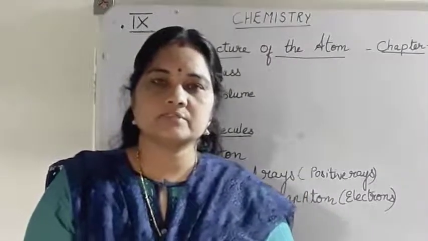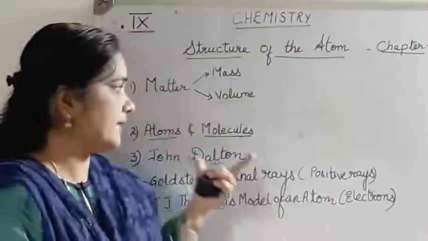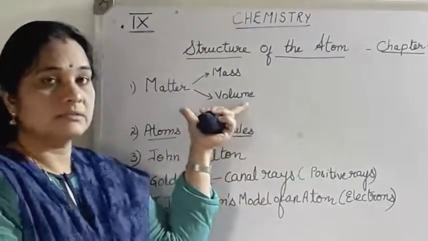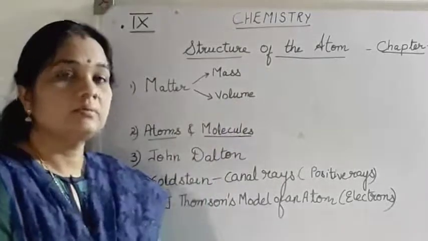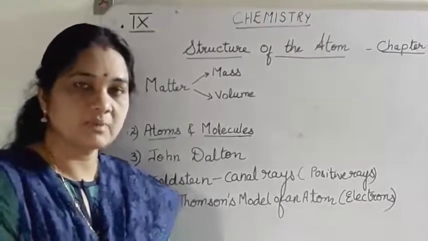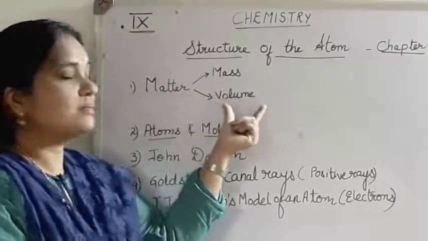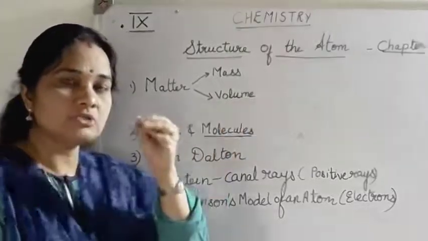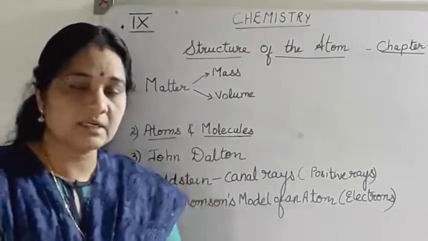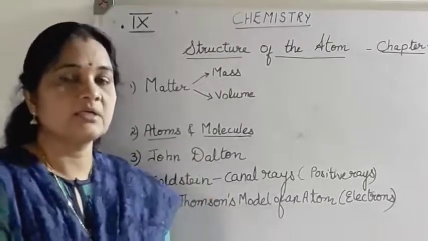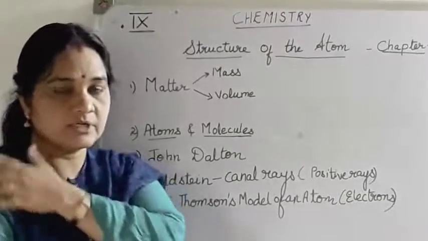We have studied atoms in the previous classes. In the first chapter you studied that atoms are the smallest particles of an element, and that is matter. Matter is anything which has mass and occupies space. The space occupied by matter is known as volume. Matter is made up of tiny particles known as atoms, and based on the arrangement of atoms, matter can be classified into solid, liquid or gas.